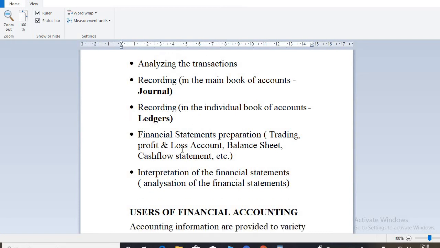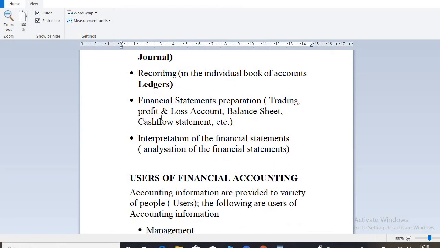Then the next stage has to do with financial statement preparation. So now that we've recorded them in the individual account, we have to summarize it. Don't forget that in the definition we said we have to summarize the information. Now we have to summarize the information in the form of presenting financial statements. And when you say financial statement, we are talking about the trading profit and loss account, the balance sheet, the cash flow statement, and the note to the account.